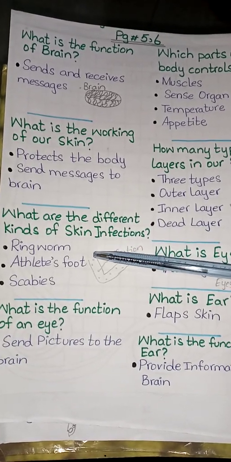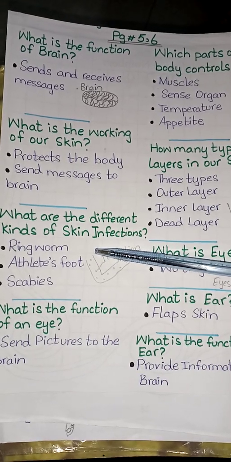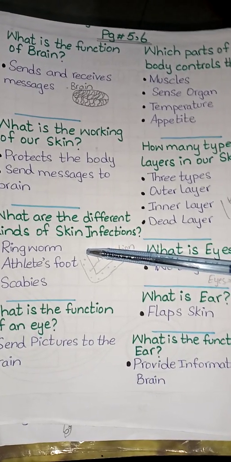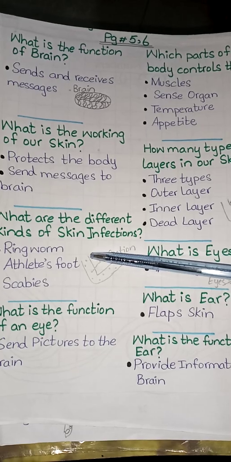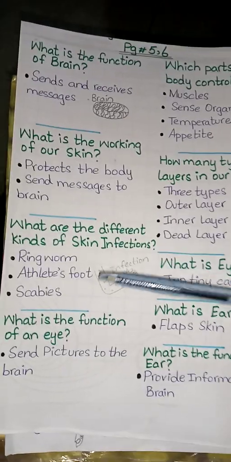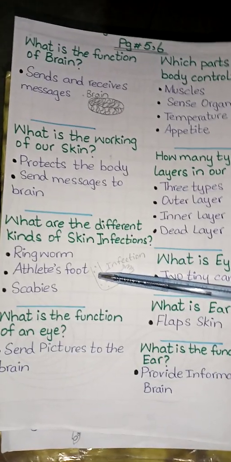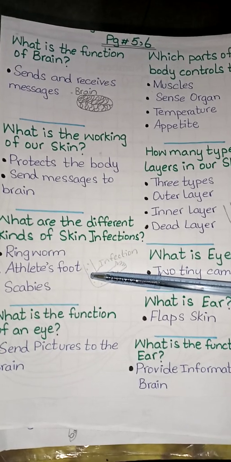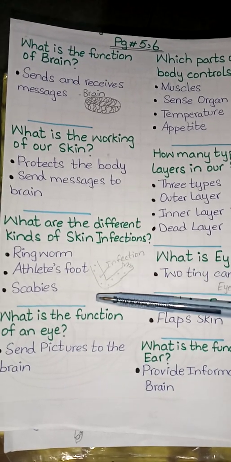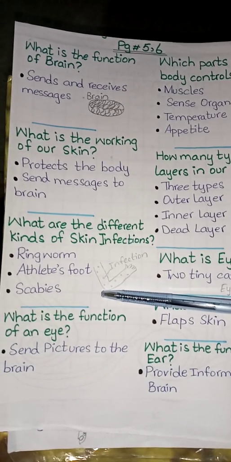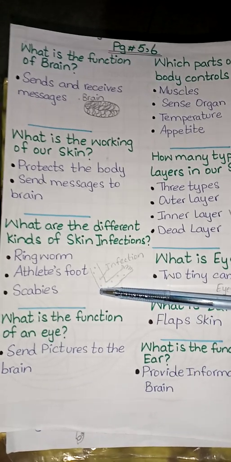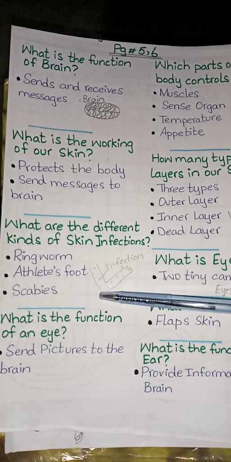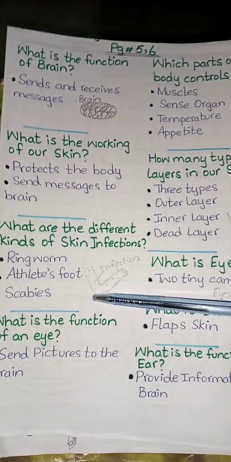Ringworm is a common disease which is spread by fungus, causes a circular swelling. Athlete foot is also a fungal disease that attacks the soft skin of the toes. And the third is scabies, which is caused by tiny mites. It causes itchiness spread to other people.